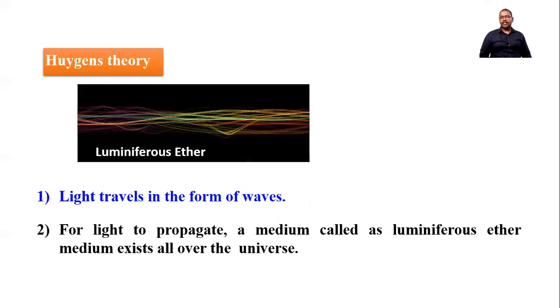You know that sunlight travels through the vacuum and then reaches the earth. If light is a longitudinal wave, then it requires a medium for its propagation. To explain that, Huygens considered an imaginary medium, and that imaginary medium is luminiferous ether. He assumed that this luminiferous ether medium exists all over the universe, and because of this medium, light propagates.